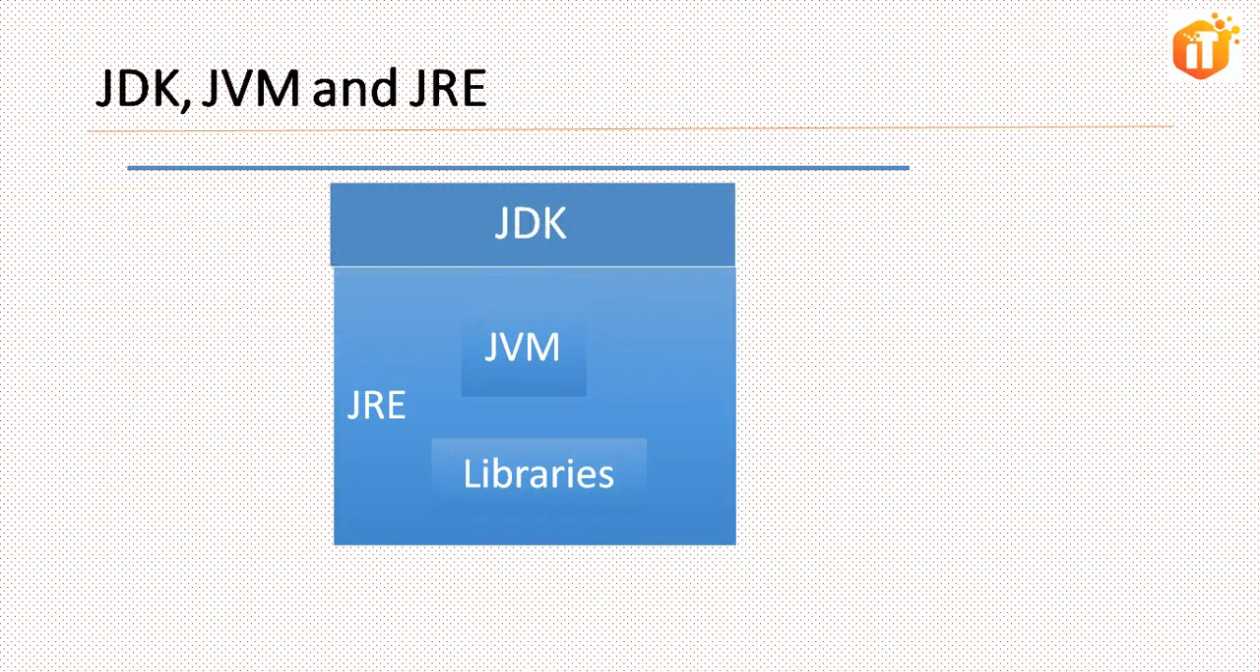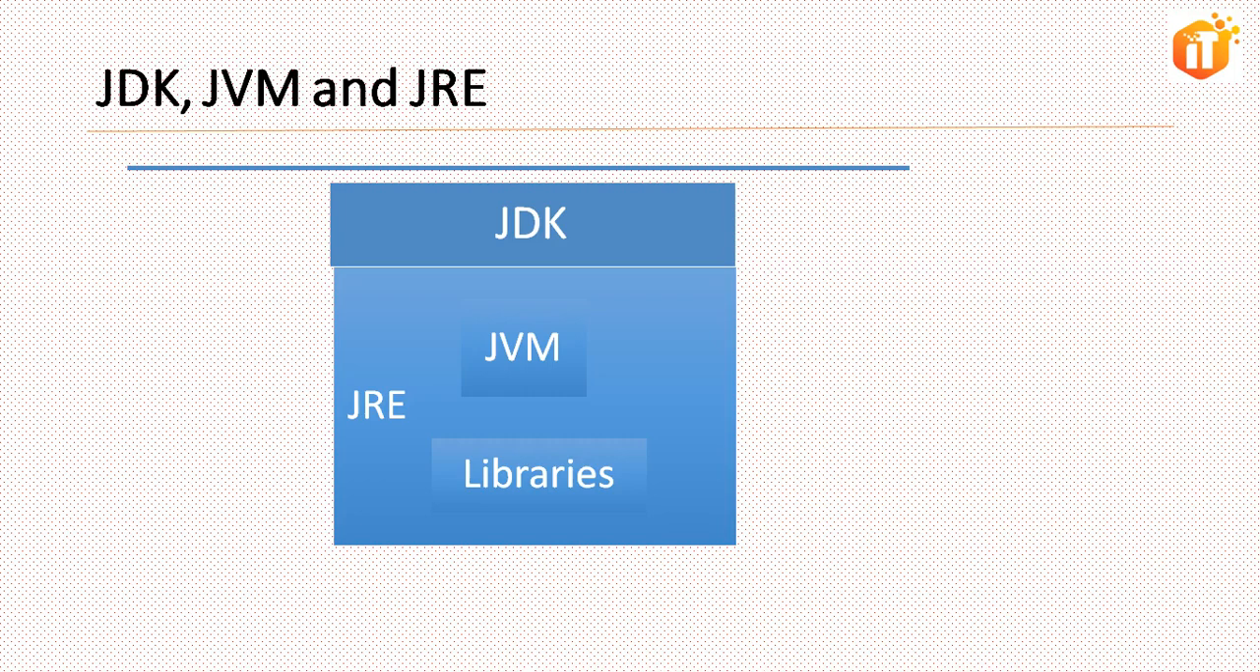Now here you can see the JDK, JVM, JRE and the libraries. What is JDK? JDK is the Java Development Kit, which provides us the software environment to compile and execute our code.